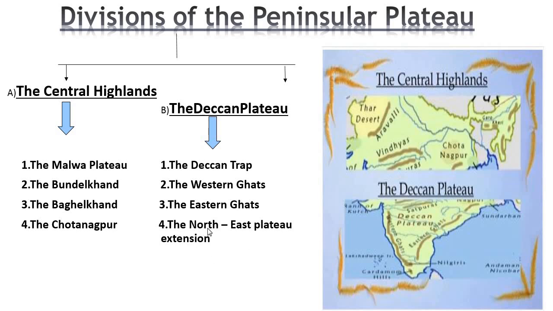In the northeast, the northeast plateau is the extended portion of the peninsular plateau.